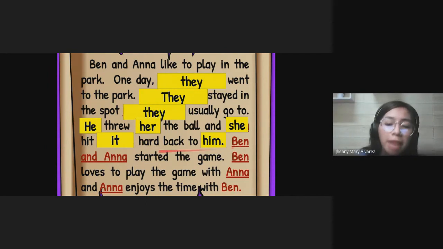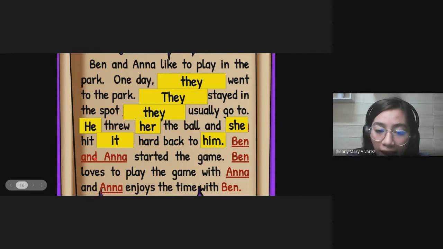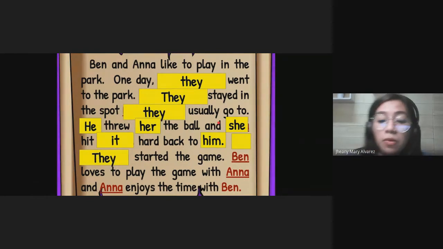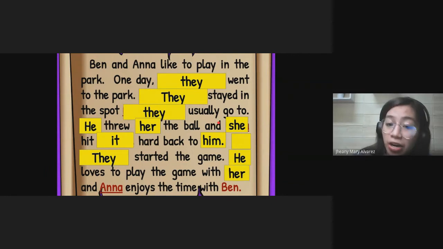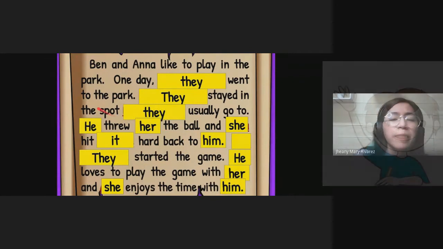Now we have the Ben and Anna again. So let's replace them with they. And then Ben, we replace it with the word he. Anna, we replace it with the word her. And then just like what we did earlier, she and him.